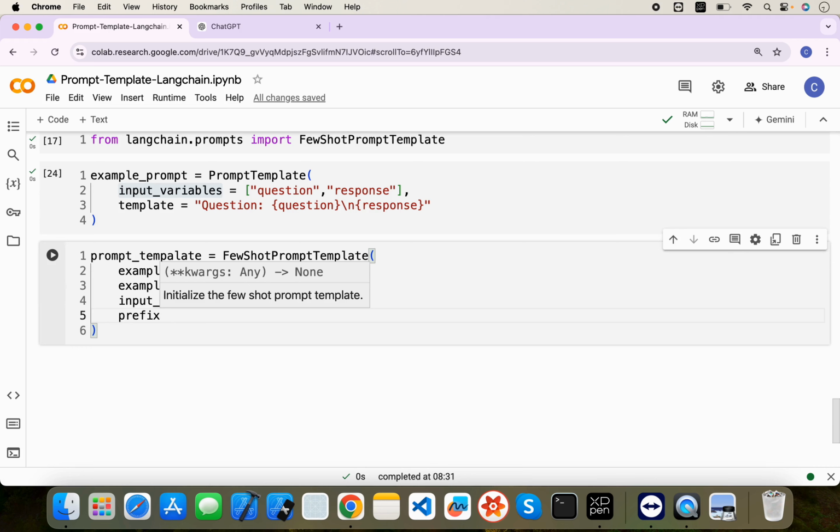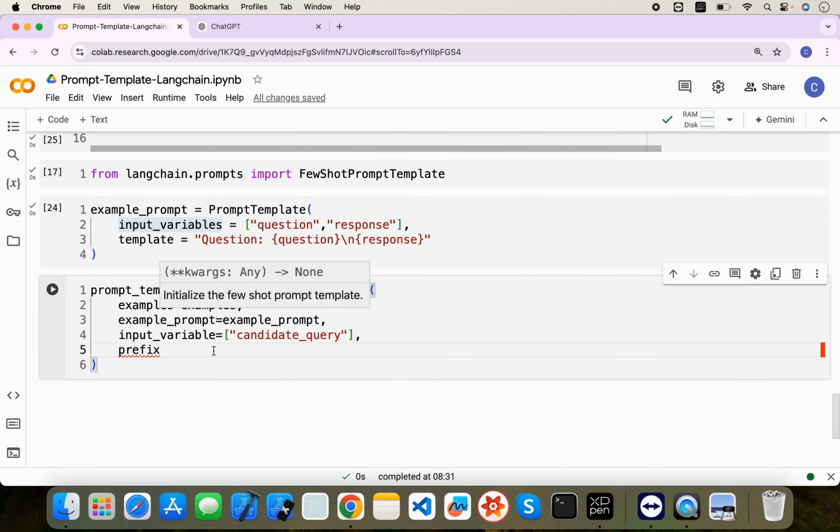Now we need to provide prefix and suffix. So prefix and suffix are the parts which will be added at the start or at the end, right? So whenever you provide some prefix, it will be passed at the starting of the prompt, and when you provide the suffix, it will be at the end of the prompt. Okay, so when you print this prompt, you will get a better idea.